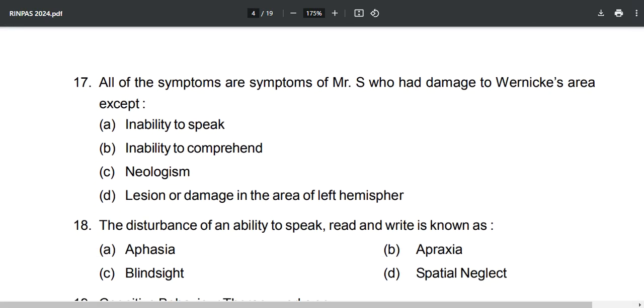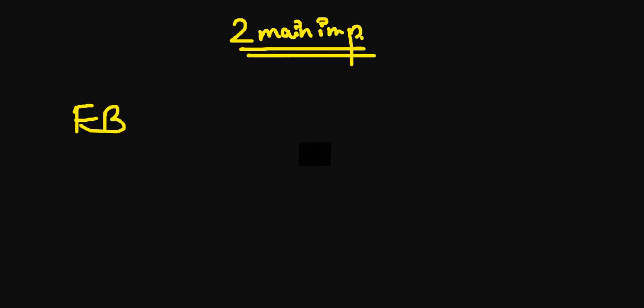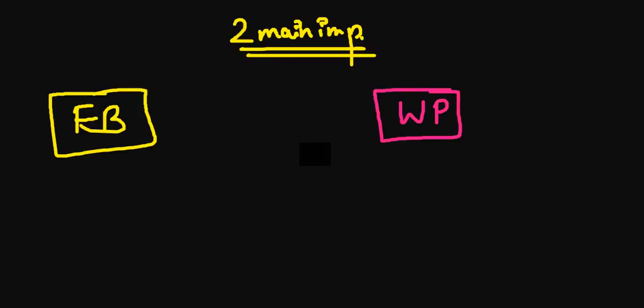Now, next one: all of the following are symptoms of Mr. S, who had damage to Wernicke's area, except. There are two main important things that you need to remember. First of all is Facebook, and second one is your WhatsApp. Not WP, WhatsApp is W-A-T.